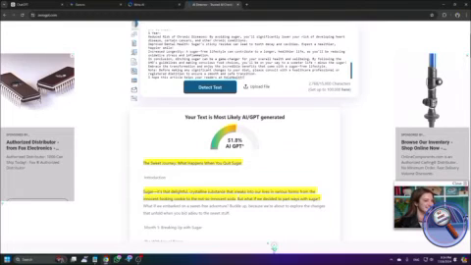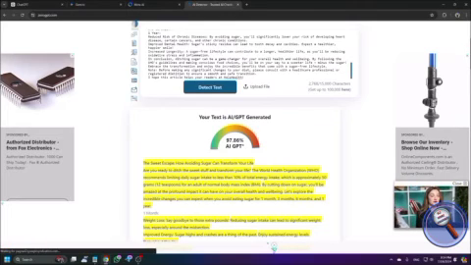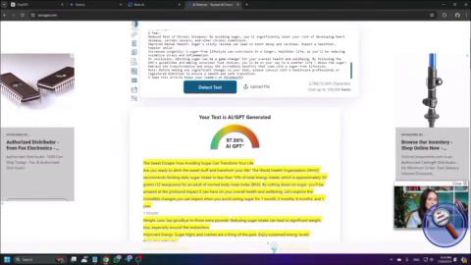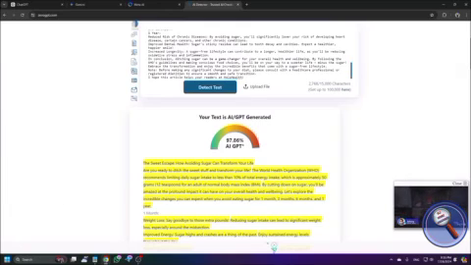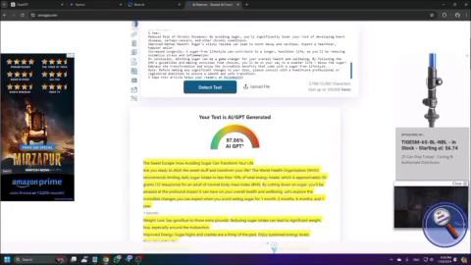Click on the Detect text button. Detect text. And let's wait for a few seconds. Enter text to check. Detect text, 2760. Get up to 100. Your text is AI/GPT generated. Yes, see, again your text is AI/GPT generated. 97.86%. So you can understand, 96.97 or 97.99, 98% almost. So 98% AI generated this text.